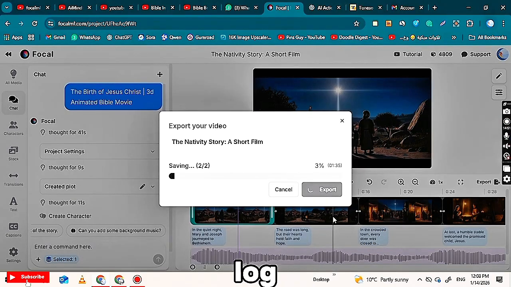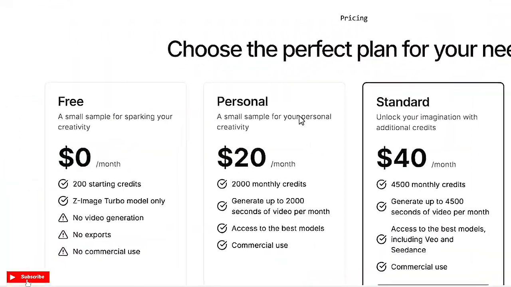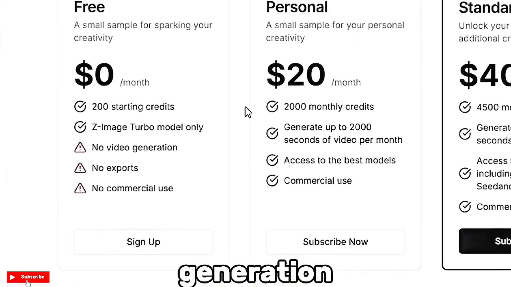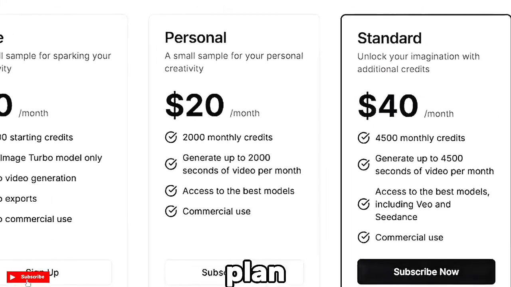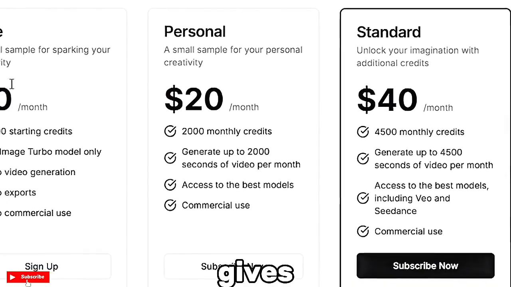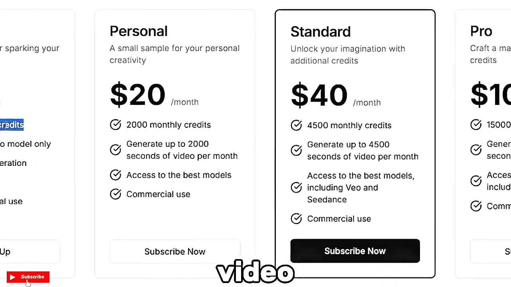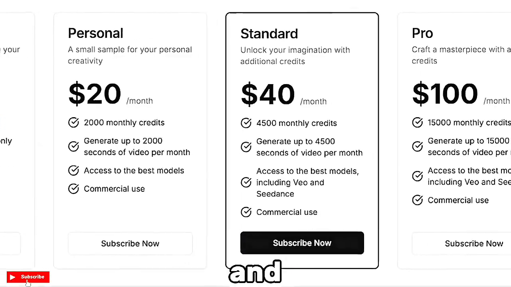When you sign up and log in to Focal ML, you receive free starting credits, and after that, you can choose a paid plan based on your needs. The free plan costs nothing per month and includes limited credits with no video generation or exports. The personal plan costs $20 per month and gives 2,000 monthly credits, allowing you to generate up to 2,000 seconds of video with access to the best models and commercial use.